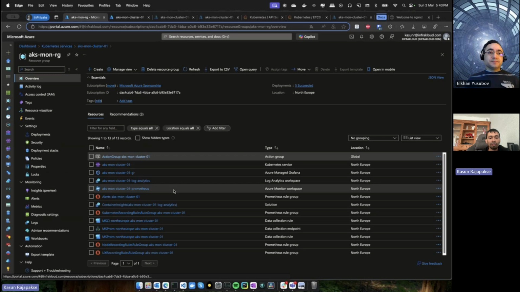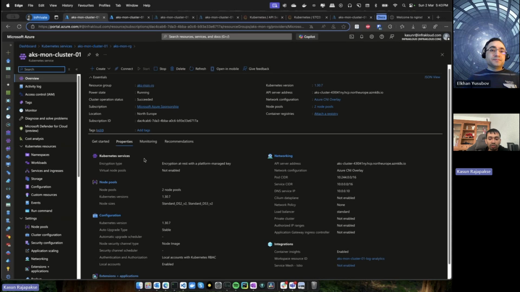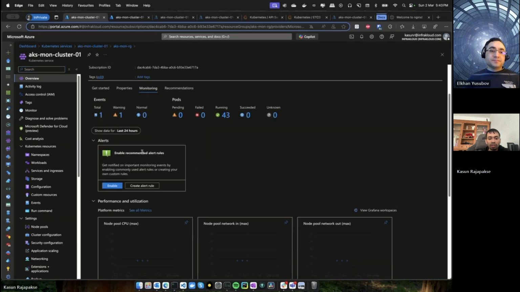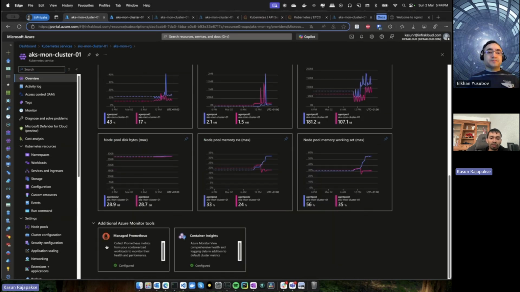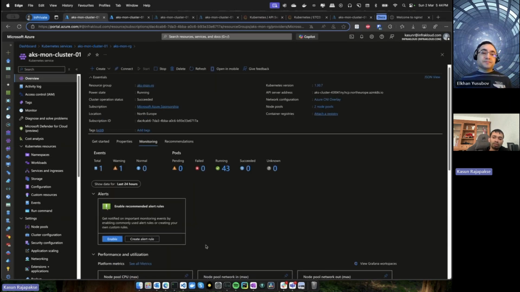Okay. So first we will go and see the cluster. So we have the AKS cluster here. In the AKS cluster, in the monitoring section, you can see my monitoring is enabled. Then you can see at the bottom, managed Prometheus and managed container insights, both are enabled, right? That means this cluster will send Prometheus metrics to my managed Prometheus, that means the Azure Monitor workspace.